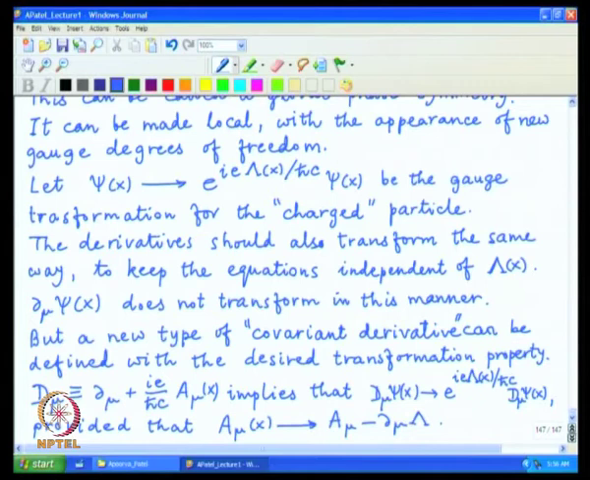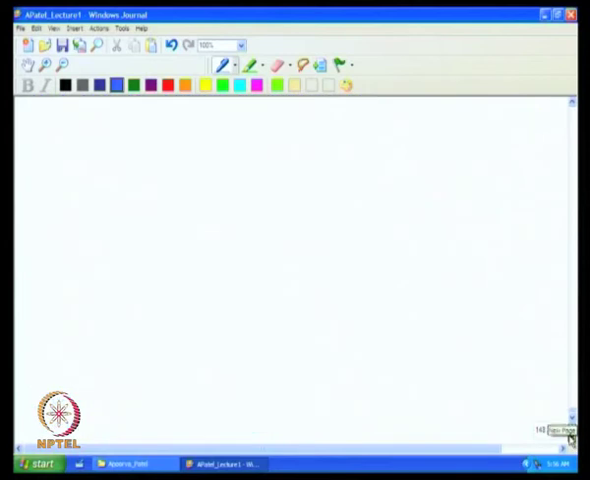The new degrees of freedom are explicitly appearing in the theory, which is this gauge field A mu, and we can now explore what all features come out of it.